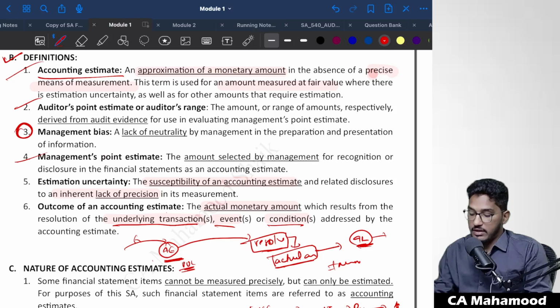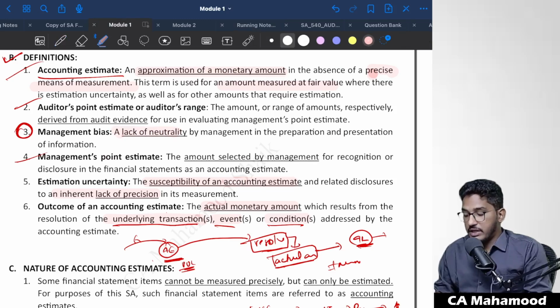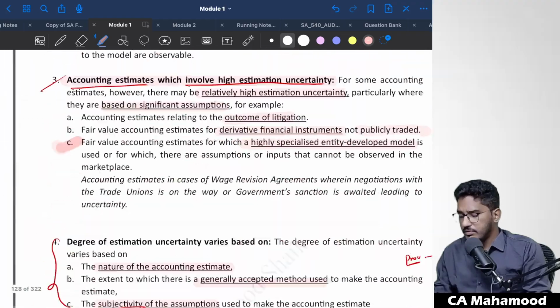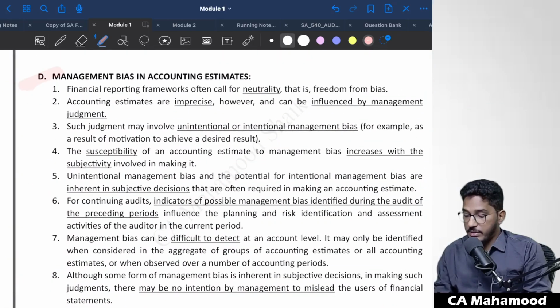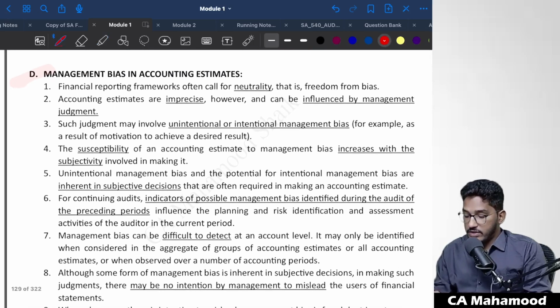So let us see what else they are trying to say here. Management bias: a lack of neutrality by the management in the preparation and presentation of information. That means management is not behaving in a neutral manner. They are showing bias while preparing and presenting the information. So that we call management bias. Now we have some information regarding management bias in accounting estimates. Let us see what they are trying to say here.